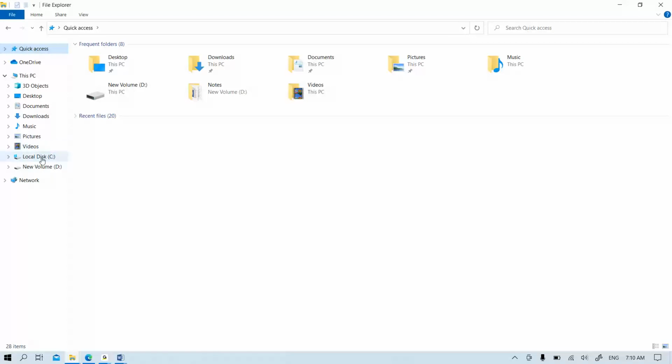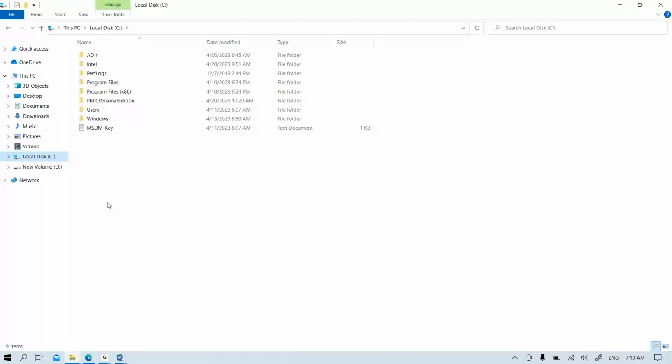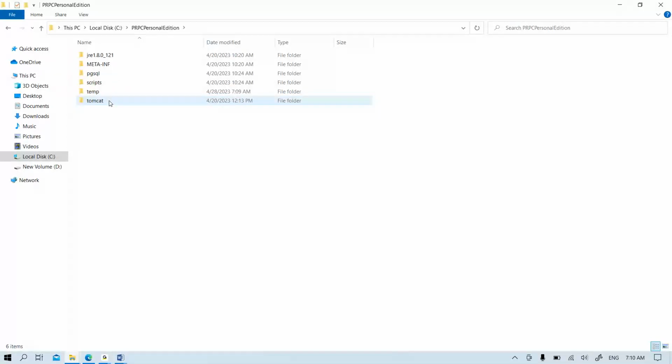And apart from this, in your C drive, during the installation, the directory path is given as C drive, right? So in the C drive, whether installation is success or fail, this folder will be generated. The folder name is PRPC Personal Edition. And in this folder, when PEGA is installed, it installs as a package. So all your installation related files like Java, database, server, all the script files, temp files, everything will be configured under this folder. So if you install the application, all your installation files will be under this path, under the C drive.